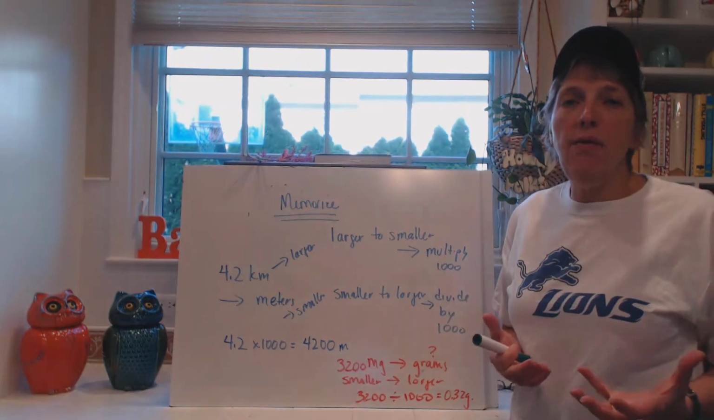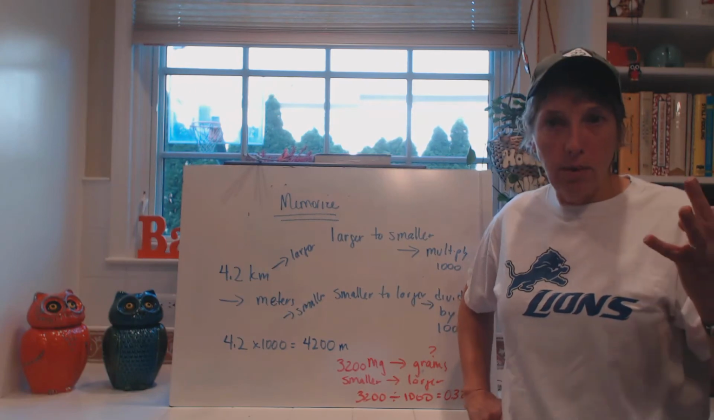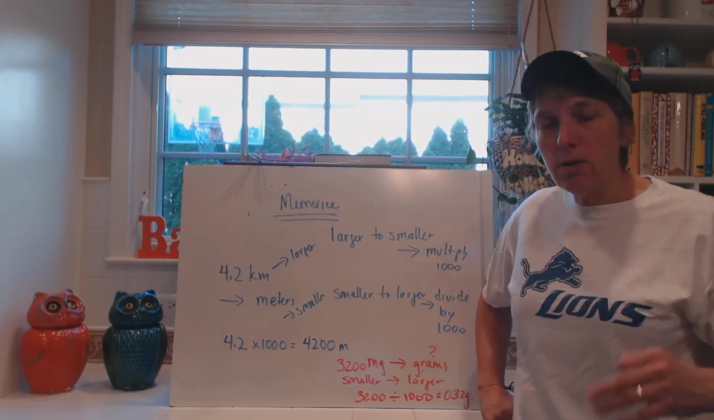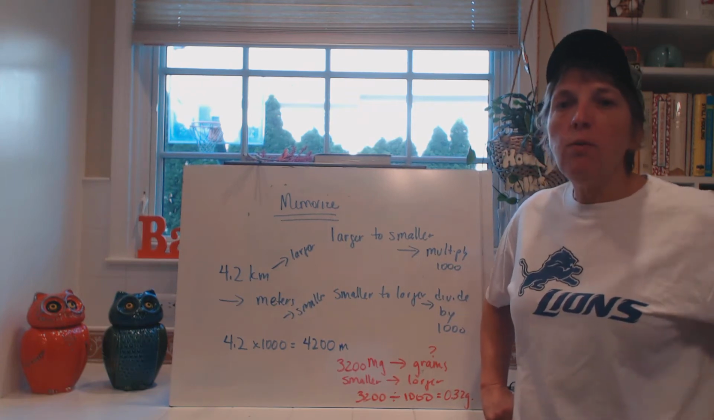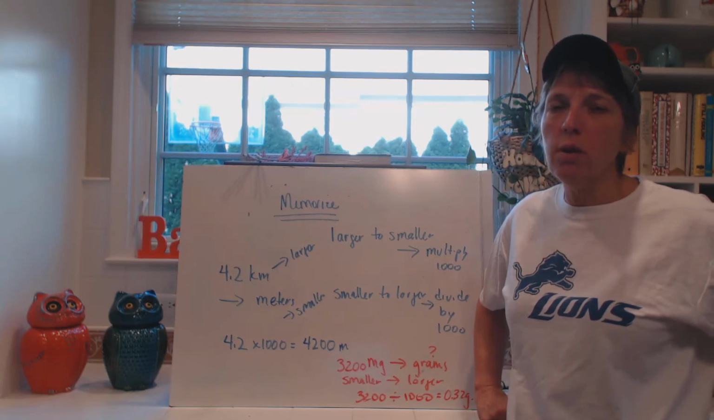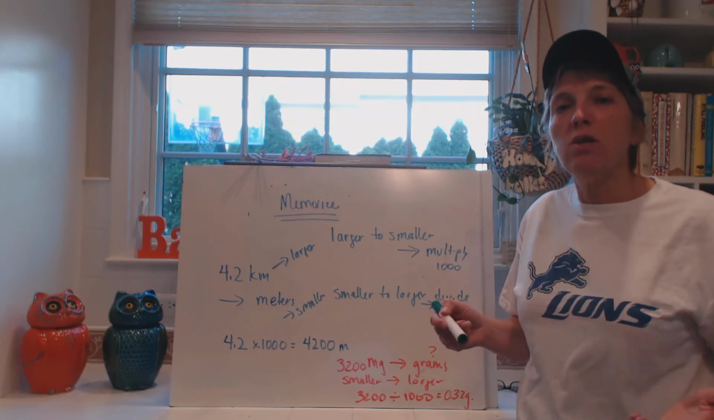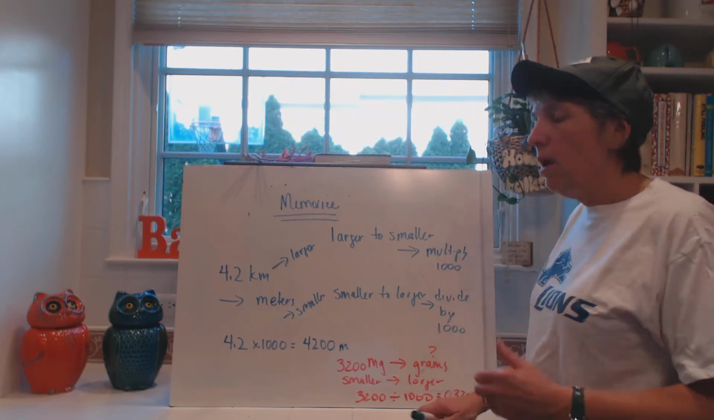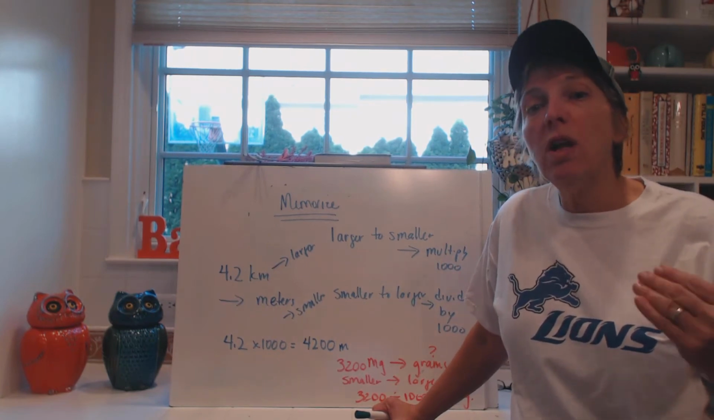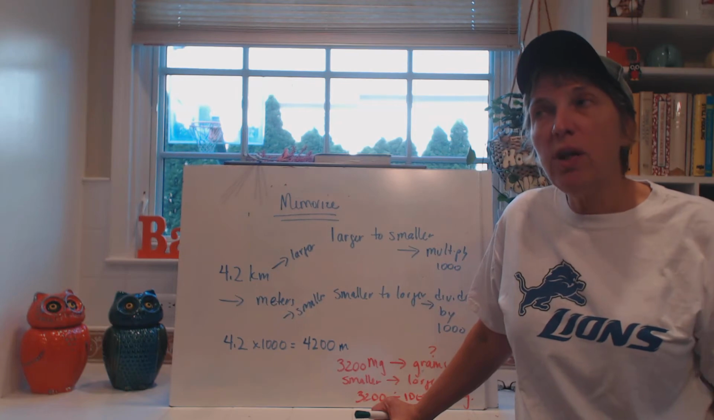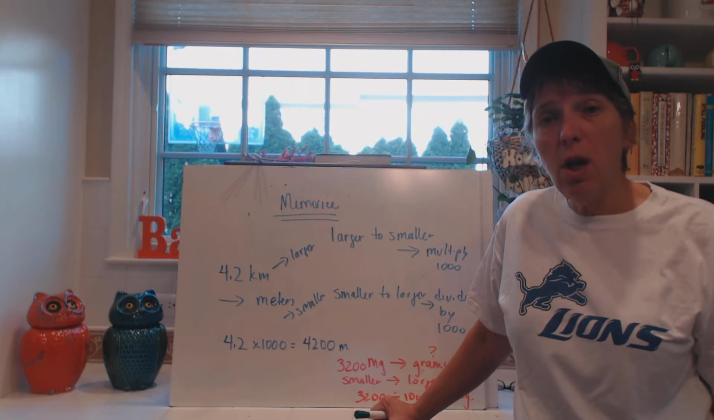If you multiply by 1,000, you're simply moving the decimal place how many places? 3 places, because there's 3 zeros. If we multiply by 10, we move the decimal place 1 place. If we multiply by 100, we move the decimal place 2 places. So if we multiply by 1,000, we simply move the decimal place 3 places. If we divide by 1,000, then we would move the decimal place to the left 3 times. If we divide by 100, we would move the decimal place to the left 2 times because we're making the number smaller.